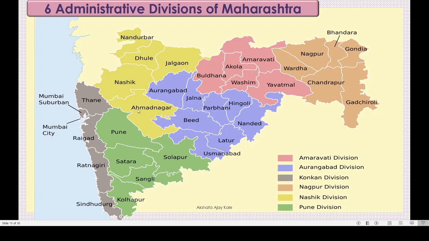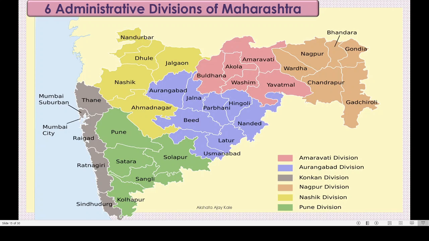See this 1, 2, 3, 4 and 5. 5 districts together make Nashik division. Okay, and the last one is Pune division, that is green colored, which includes Kolhapur, Sangli, Satara, Pune and Solapur. These 5 districts together make Pune division.